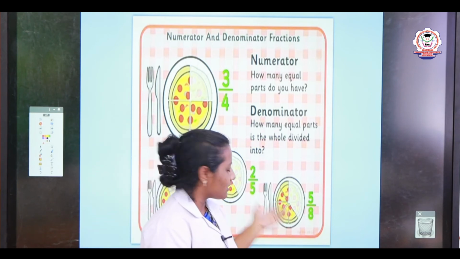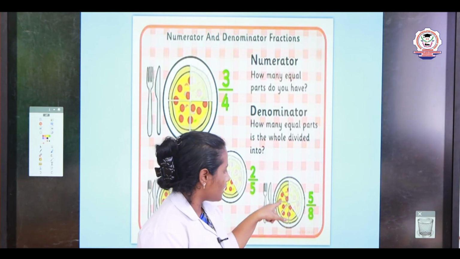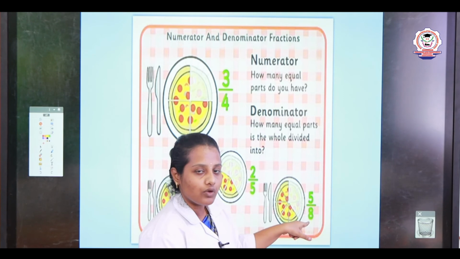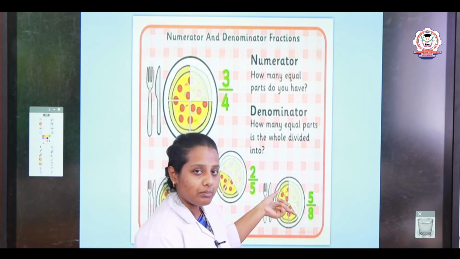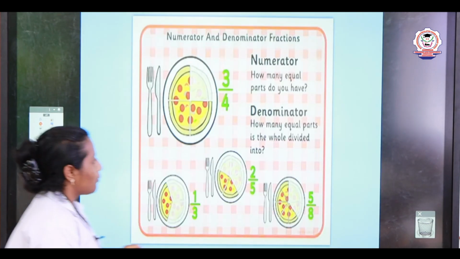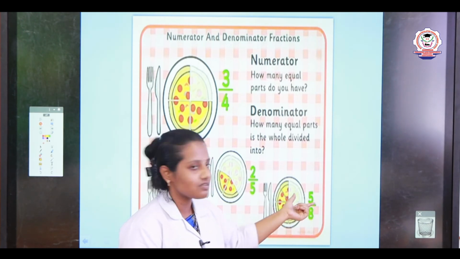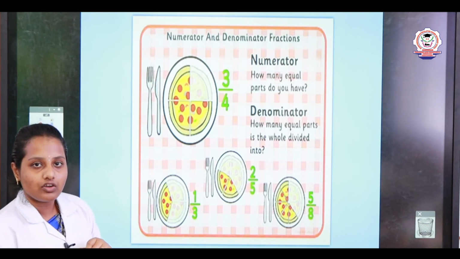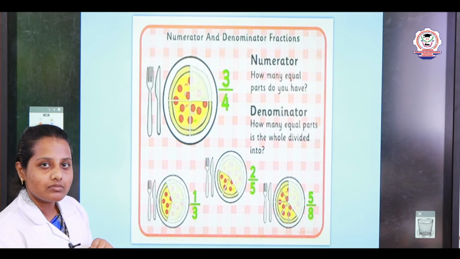Next, see another example. How many parts is it divided into? 1, 2, 3, 4, 5, 6, 7, 8. We have 8 whole parts. And how many parts are we having in the pizza? 1, 2, 3, 4, 5. Only 5 parts we are having. So we will tell this fraction as 5 by 8. Now you can easily understand the numerator and denominator, my children. So we will write the numerator and denominator sums easily.